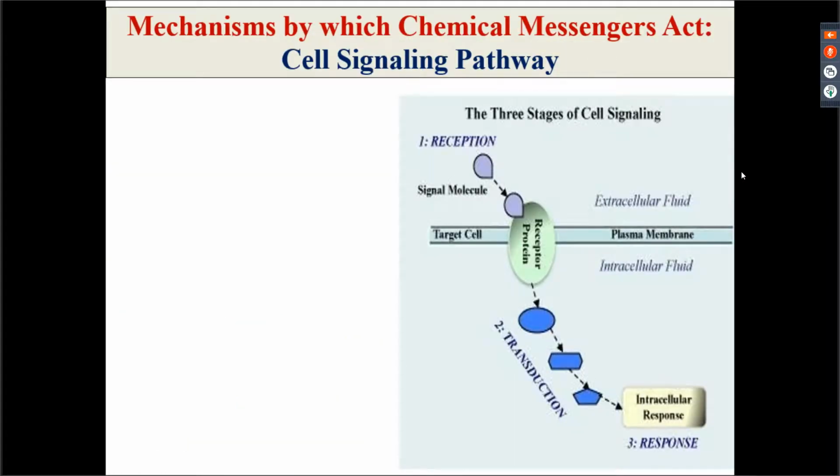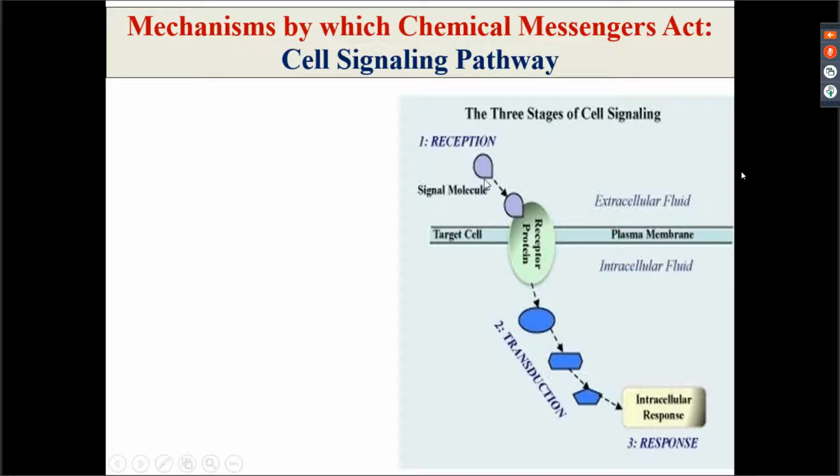Now we come on to, we know there is intercellular communication, we know there is a chemical messenger which is responsible for the various communication mechanisms between two cells. Now you have the messenger, you have the receptor, you have the cell, but now you have to produce a response in it, okay? So that becomes your mechanism by which a chemical messenger is going to act. So this is what is known as the cell signaling pathway, or it is also known as signal transduction.